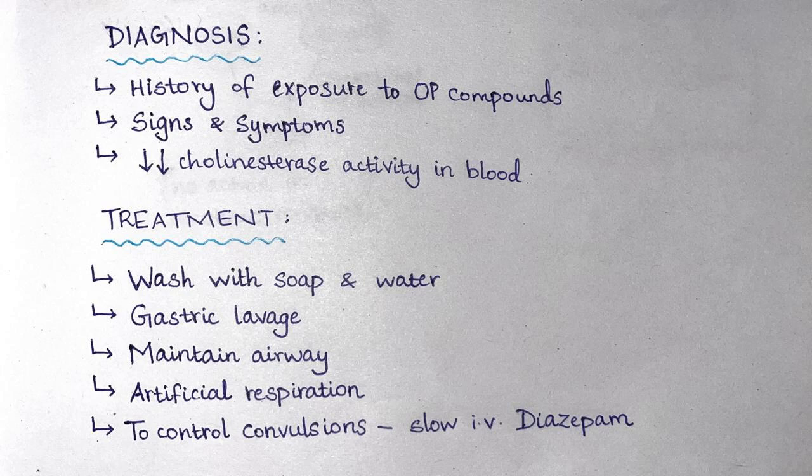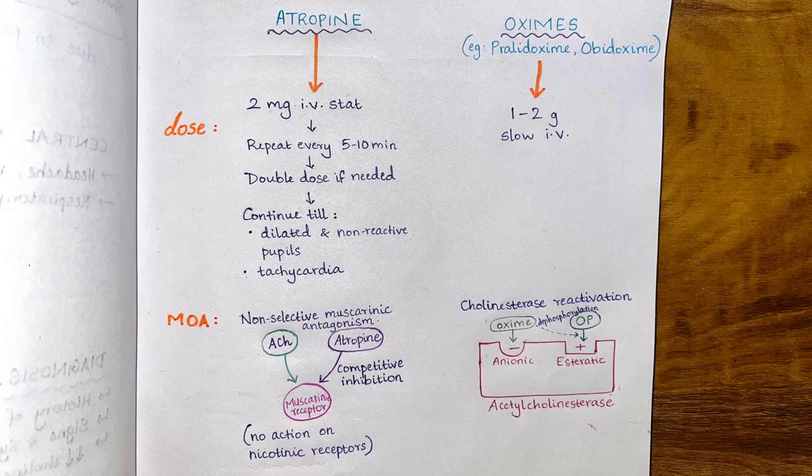Treatment of organophosphate poisoning: wash the skin with soap and water. Perform gastric lavage till the returning fluid appears clear. Maintain airway. Perform artificial respiration. And in order to control convulsions, slow IV diazepam can be given. There are two specific antidotes for the treatment of organophosphate poisoning, namely atropine, which is an anticholinergic, and oximes.